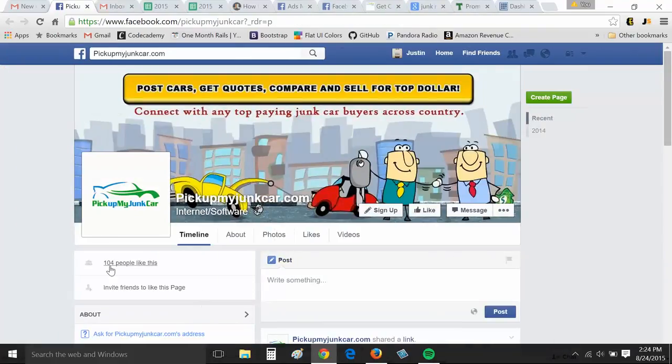So here's their specific page, 104 people like this. So specifically on their Facebook page, okay, this is an alright logo. I would get a little bit more of a call to action here with an arrow pointing to this sign up. Post cars, get quotes, compare, and sell for top dollar. I don't think this image is optimized. It's a little pixelated. So remember to use the optimized cover image size that I teach you in the course. And then also get the proper grammar here. Connect with any top paying junk car buyers across country. Let's get a little more call to action here. Have a junk car sitting around? Have it towed away for you for top dollar anywhere in the US.